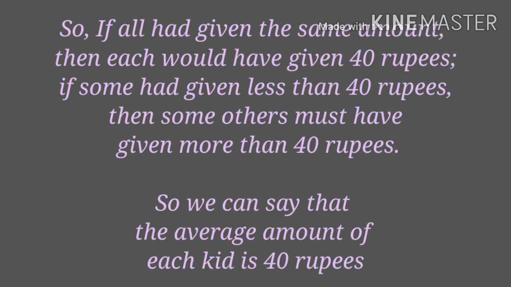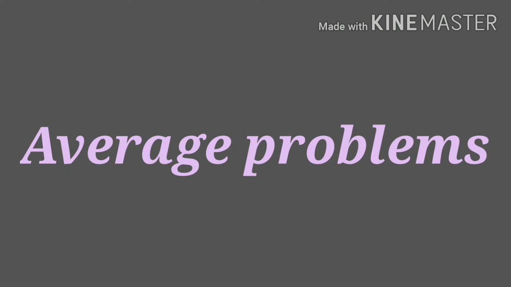That means, if all had given the same amount, then each would have given 40 rupees. If some had given less than 40 rupees, then some others must have given more than 40 rupees. So we can say that the average amount each kid gave is 40 rupees. Let's see some problems on average.